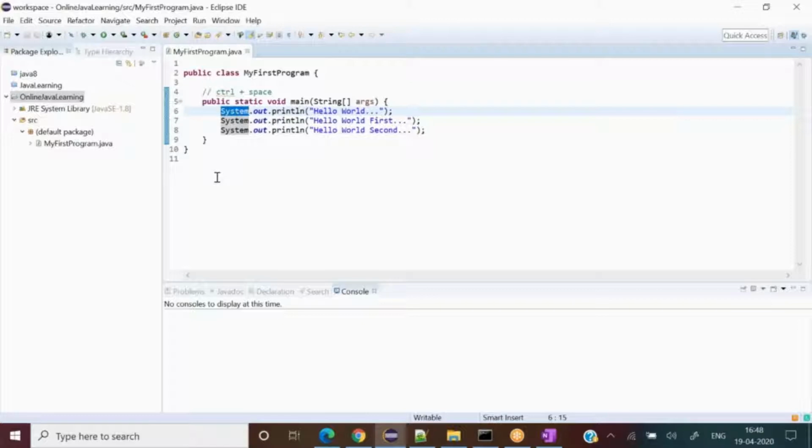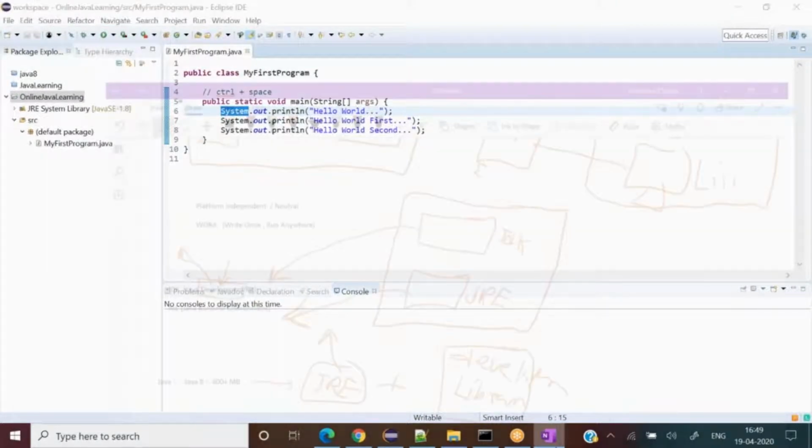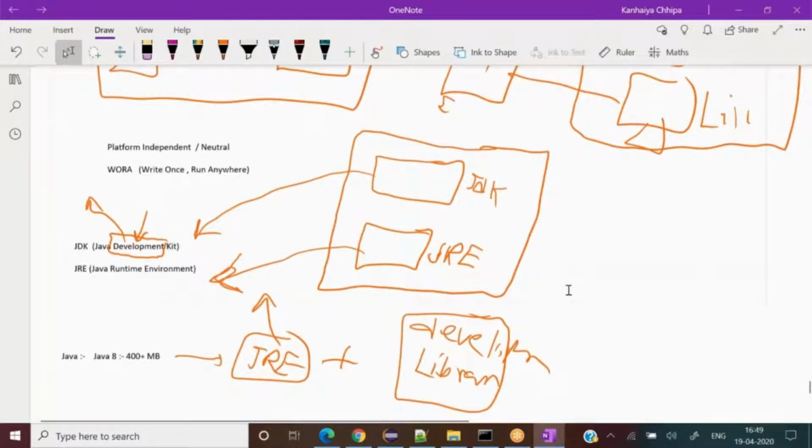Those are already written by someone else, the one who invented Java. In our case it was James Gosling. I'll come to those theoretical things later on. These are all the libraries. So the runtime environment, plus whatever is useful for a developer, all those things are part of my JDK, right? So that's why this is 400 MB.